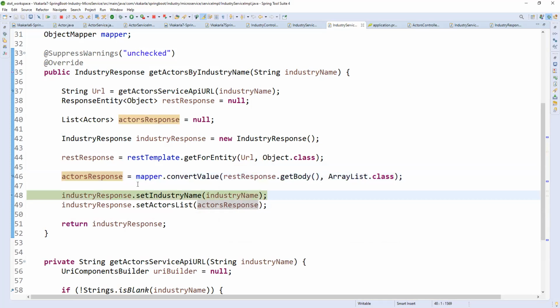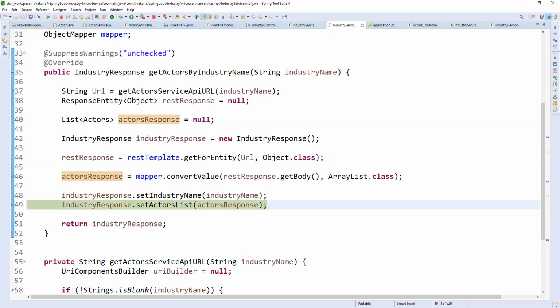So see, whenever we are calling an external service, whatever type of data that service is returning, the same response we need to prepare. We need to have a response object with the same field names also. Then only it will directly convert to the respective response. Otherwise we need to traverse the list and put the values one by one in the response DTO. Instead of that, whatever this response is, the same fields we can have as a list of actors as a response.